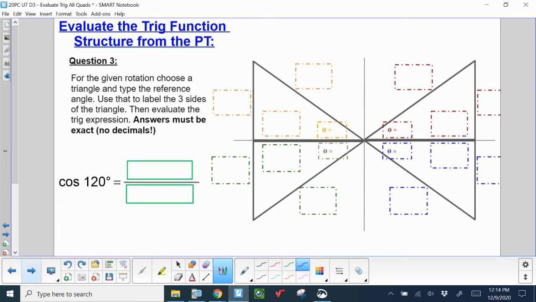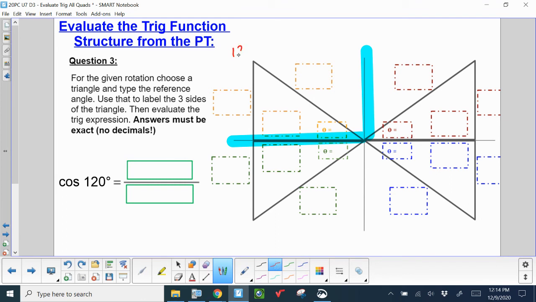And our final question for the lesson. This is kind of what your performance task is. You are obviously not filling in every single one of these boxes. You are only focusing on the boxes that matter for your quadrant of the rotation of 120 degrees. So hopefully you know that 120 degrees falls in quadrant 2. So we are going to focus our attention on those yellow orangish boxes in quadrant number 2.